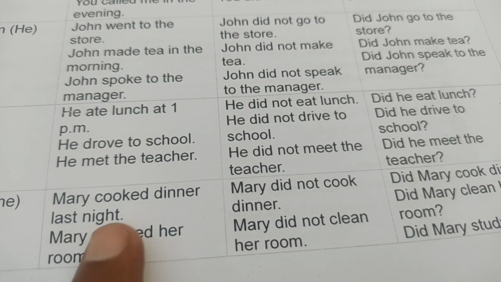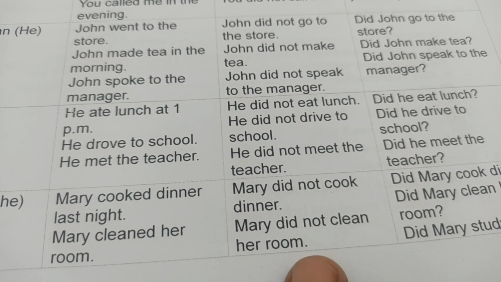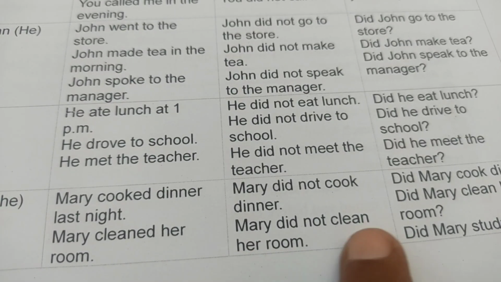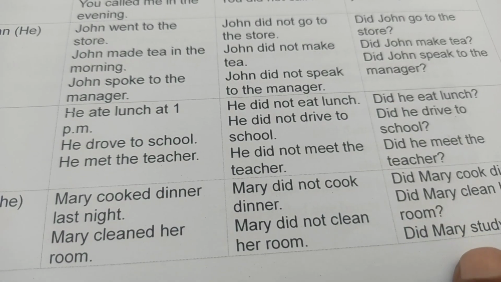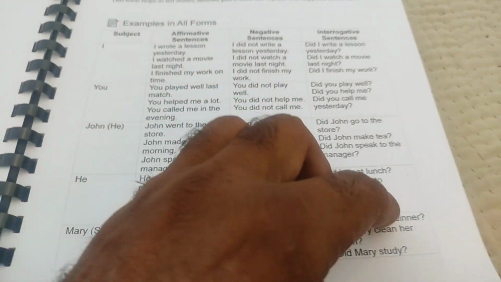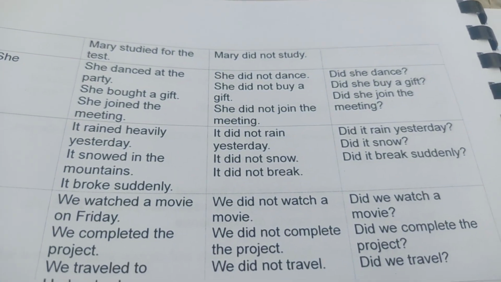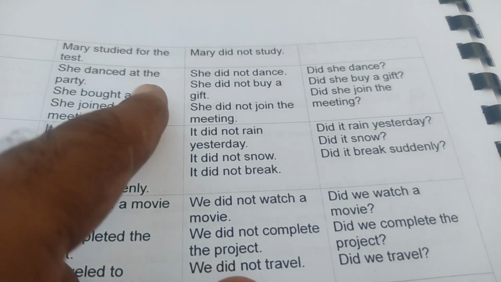Mary cooked dinner last night. Mary did not cook dinner. Mary cleaned her room. Mary did not clean her room. Did Mary clean her room? Did Mary study? And you have more example columns here. She danced at the party.